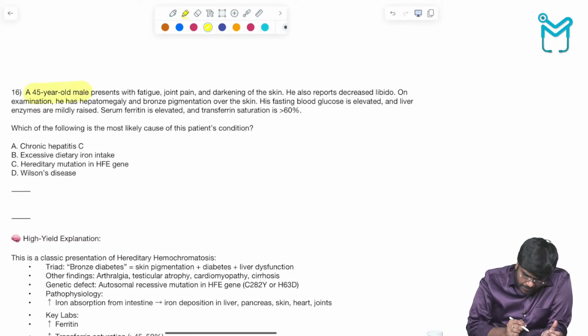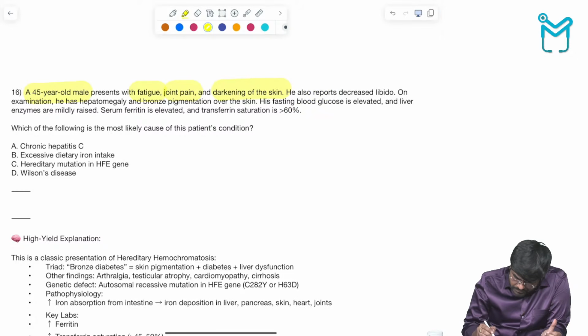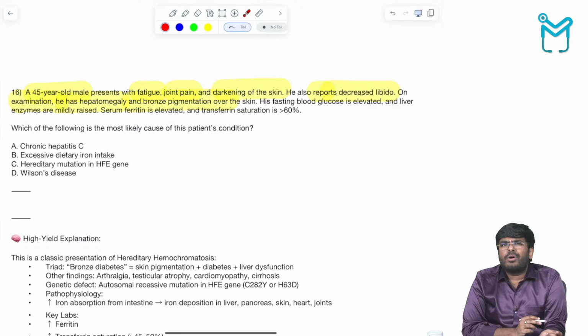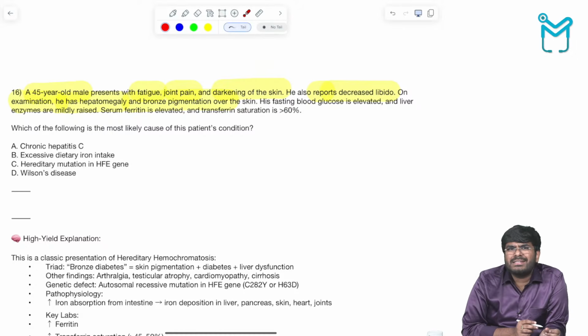A 45-year-old man presents with fatigue, joint pain and darkening of the skin. He also reports decreased libido. On examination, he has splenomegaly and bronze pigmentation. That's it, this is the keyword for me: bronze pigmentation of the skin. Bronze pigmentation of the skin is bronze diabetes. Due to what? Bronze diabetes is due to too much iron accumulation in the body. That is an iron overloaded state. Hemochromatosis.